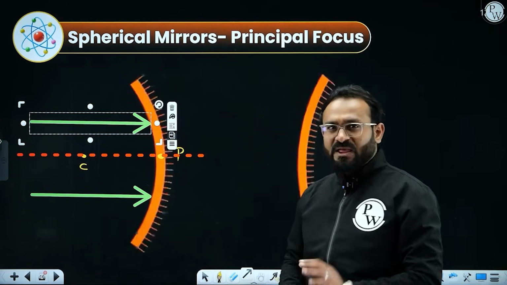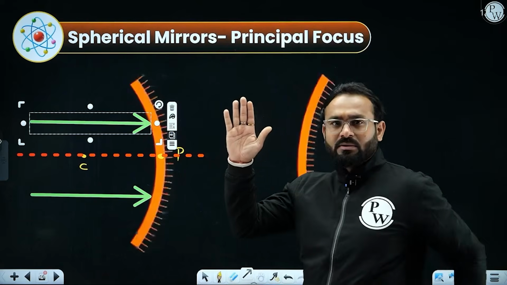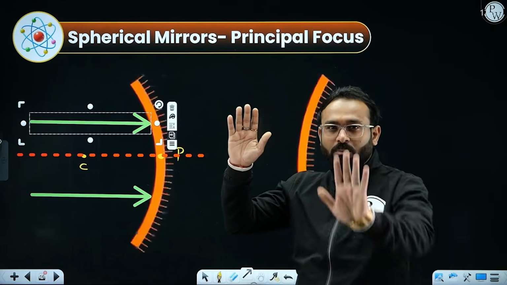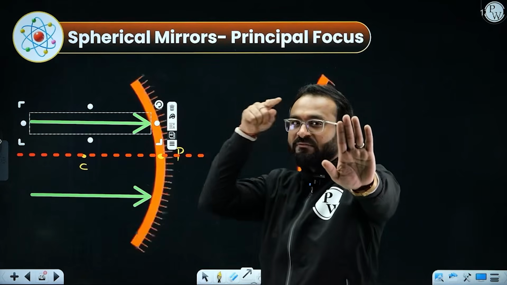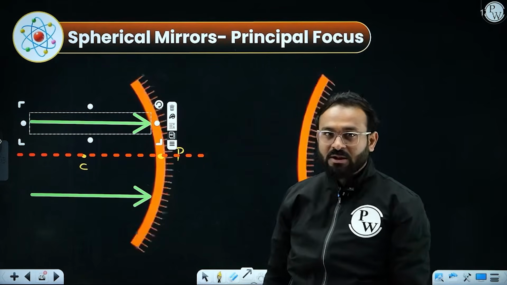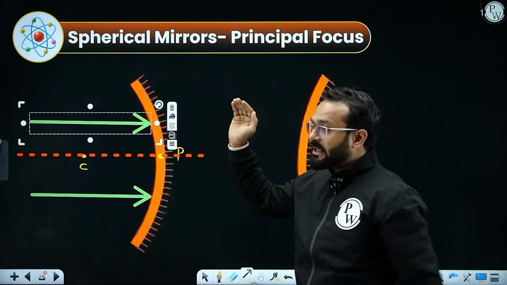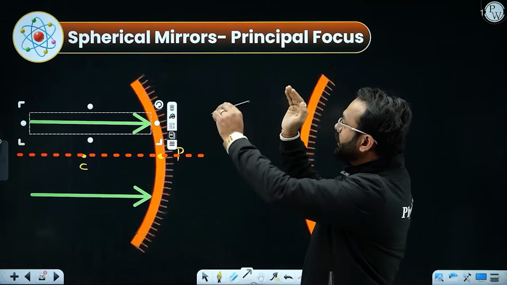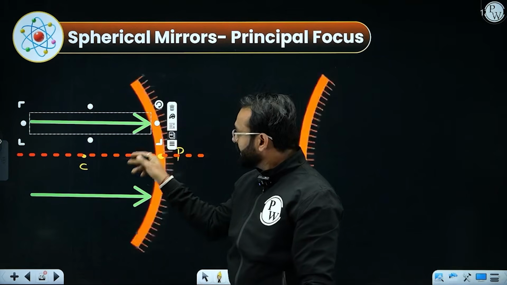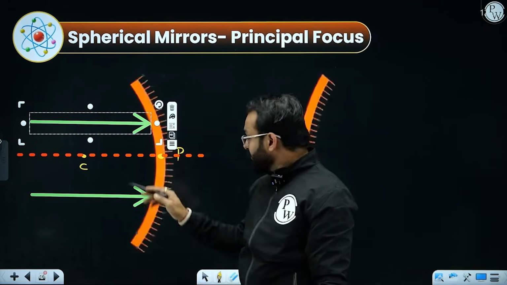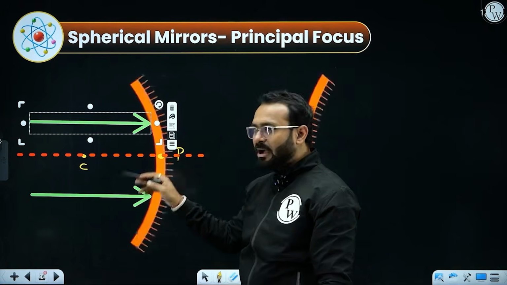Listen to this. If you have a plane mirror or a plane wall, and you throw a ball right in front of the plane surface, after striking it will come back straight. You know that. What if the surface is curved like that? If the ball strikes such a surface, the upper part will come down and at the bottom it will come up.